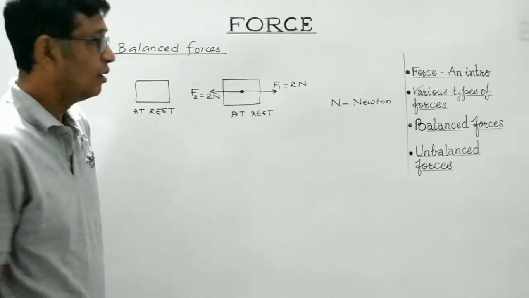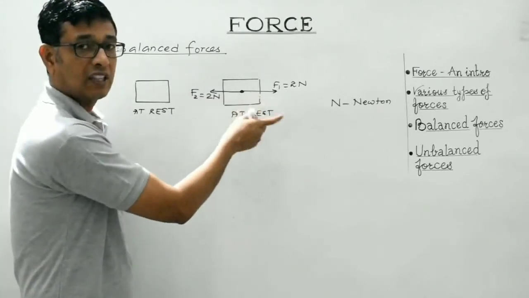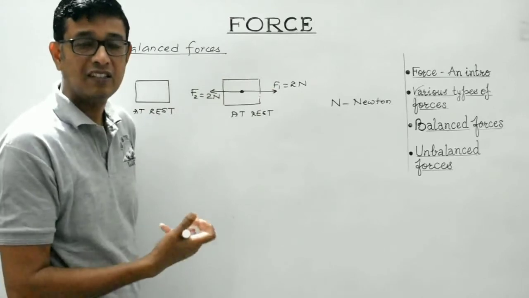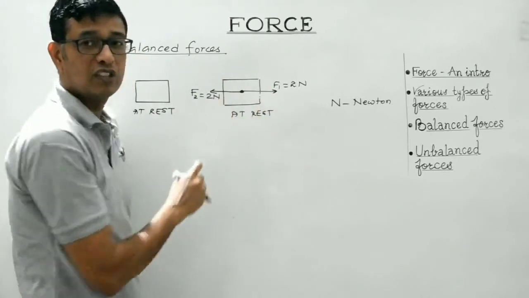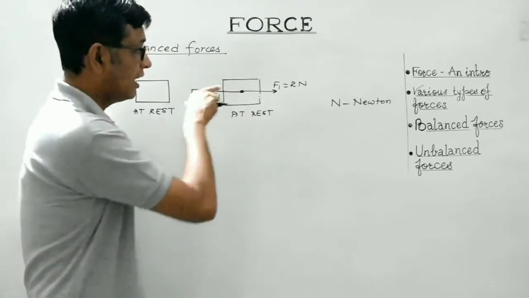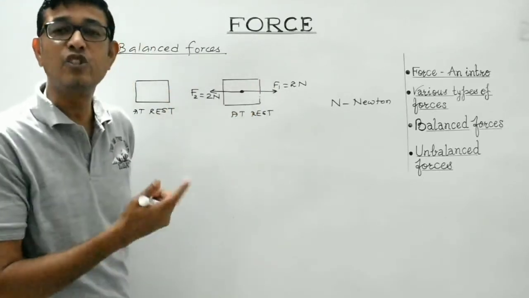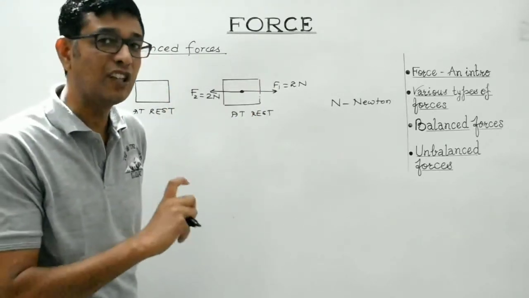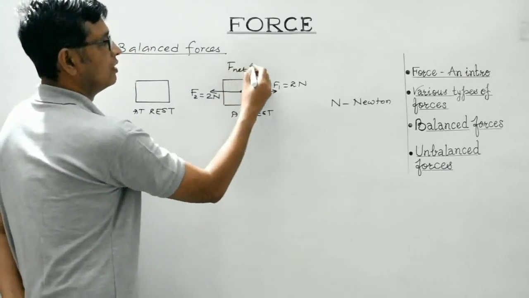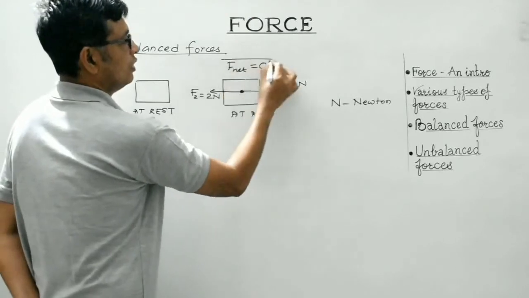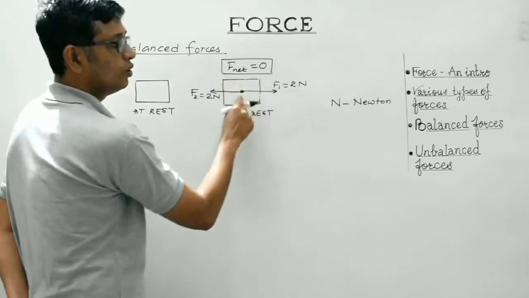Why? Because although these two forces are acting on the body, yet their effect is zero. Because these two forces being equal in magnitude and oppositely directed, they will tend to nullify or cancel out the effect of each other. So what is the net force acting on the body over here? It is zero. So net force acting on the body is zero.